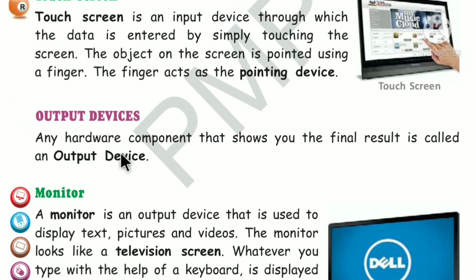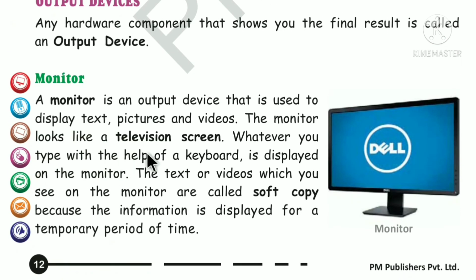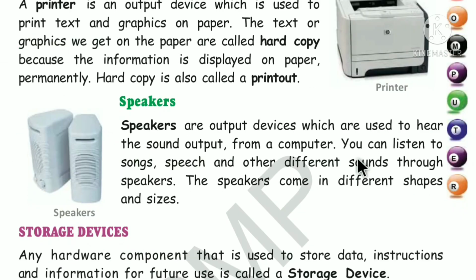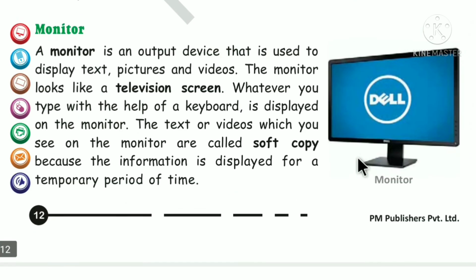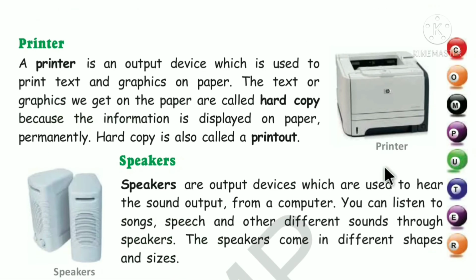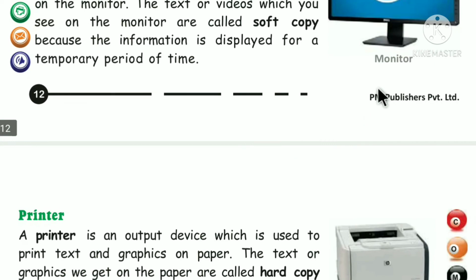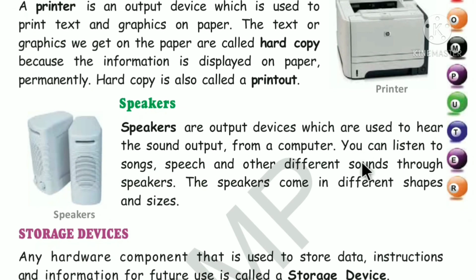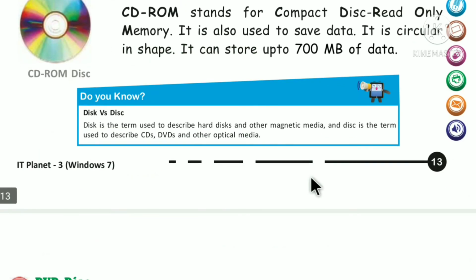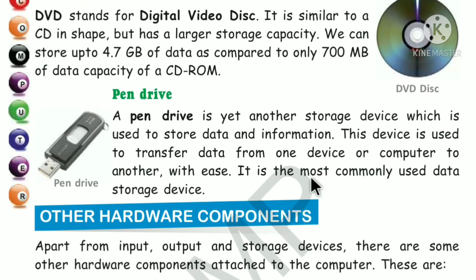In this, here we have seen output devices. Which are the output devices? Monitor, printer, speaker. These are the output devices. We are getting output through monitors, printer and speakers. And storage device में आता है हार्ड डिस्क, CD-ROM डिस्क, DVD डिस्क, पेन ड्राइव.